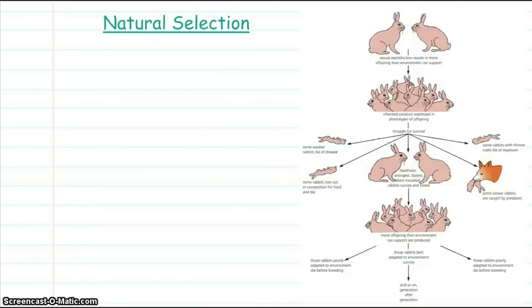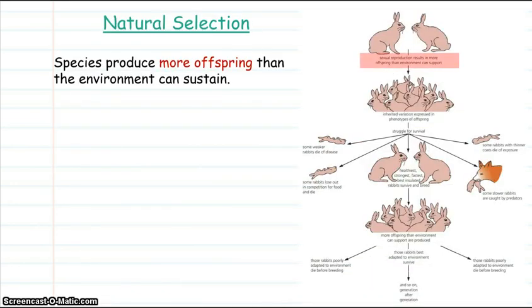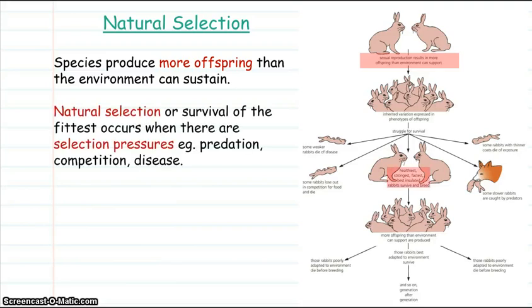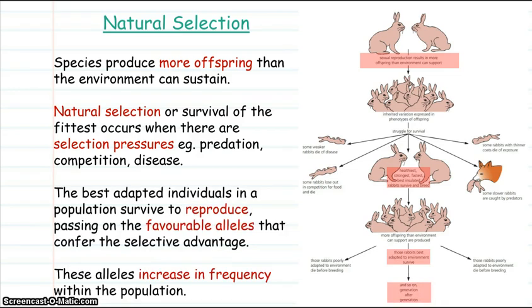Natural selection. Species usually produce more offspring than the environment can sustain. Natural selection, or survival of the fittest, occurs when there are selection pressures, for example, predation, competition, or disease. The best adapted individuals in a population survive to reproduce, passing on the favorable alleles that confer the selective advantage. These alleles increase in frequency within the population.